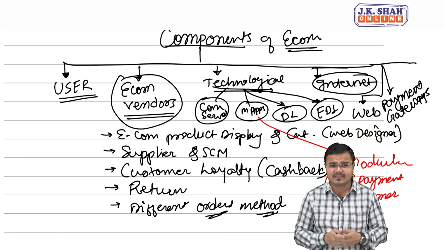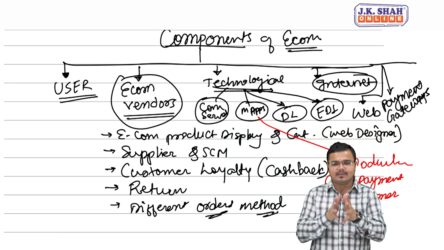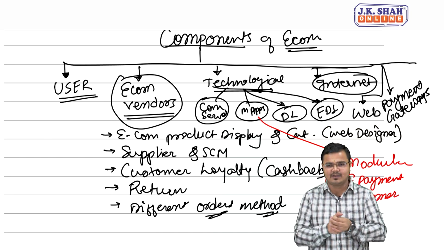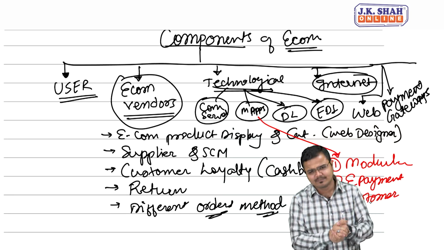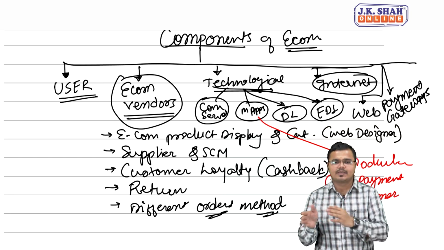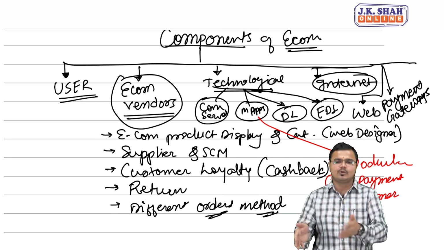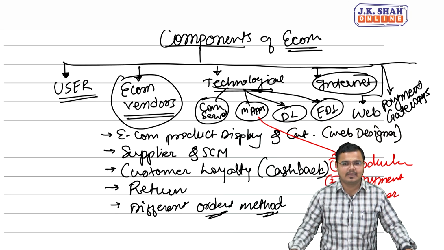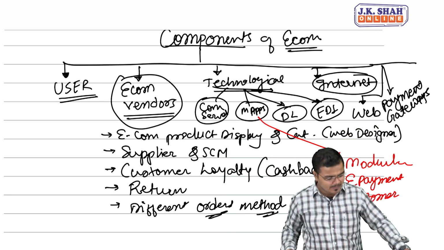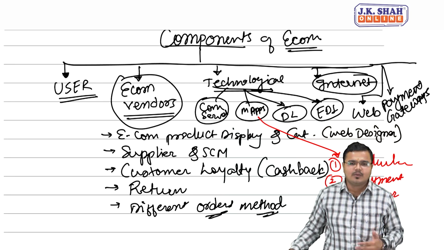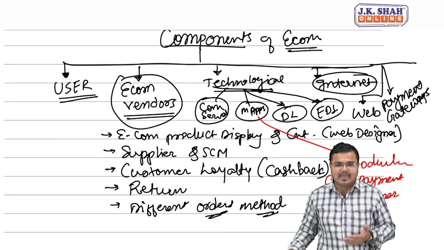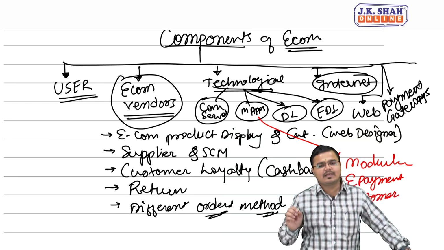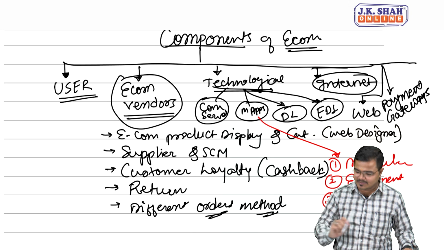In that you have to mention everything: that I traveled from this place to this place, in between the driver denied the duty, or asked me to cancel the ride, or there was a breakdown in the car. This was the amount you showed me, but I had not completed the ride, and you charged me extra. Writing such an email is hectic and nobody generally prefers it. But nowadays, if you travel by Ola or Uber, you can go to your previous ride section and immediately see that customer care support is available. You can click and get the best customer care support.